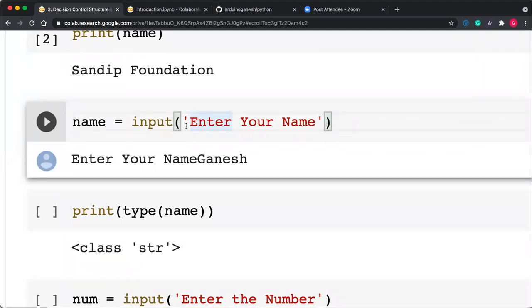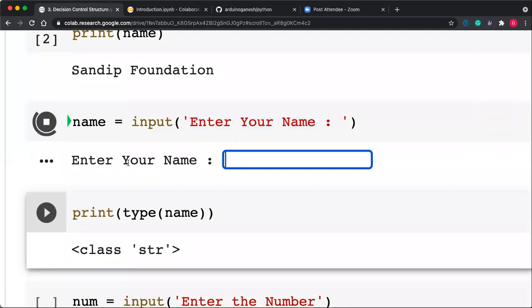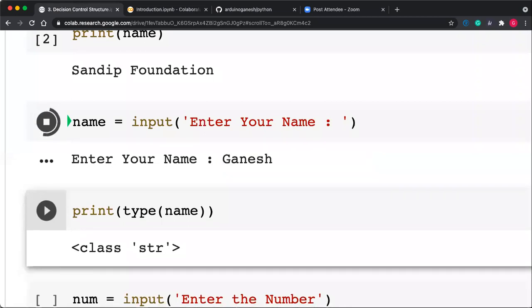Suppose you want a message, you can put the message here, enter your name, as an argument to the input function. It will first print this, and after that it will provide the input box. When I run this, it asks for enter your name, and then the input box appears. I'm giving my name as Ganesh. So it gives name is equal to Ganesh.